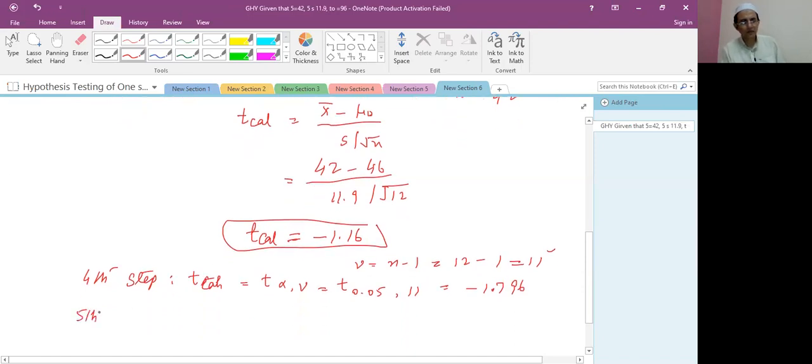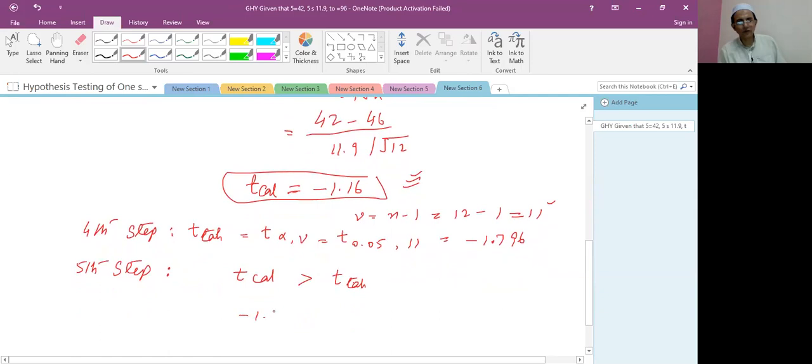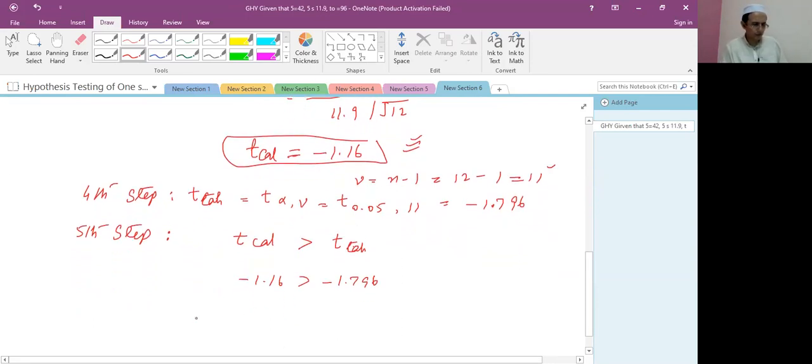Now in the fifth step, student, the t calculated value is minus 1.16 and the t tabulated value is minus 1.796. Which one is greater? This one is greater. So the t calculated value is greater than the t tabulated value, minus 1.16 is greater than minus 1.796. It means when the calculated value is greater than the tabulated value, H0 rejected, H1 accepted.